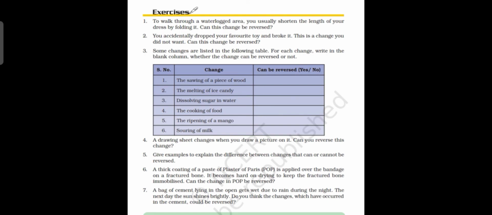Now we can move to the sixth question. A thick coating of paste of plaster of Paris is applied over the bandage on a fractured bone. It becomes hard on drying to keep the fractured bone immobilized. Can the change in plaster of Paris be reversed?